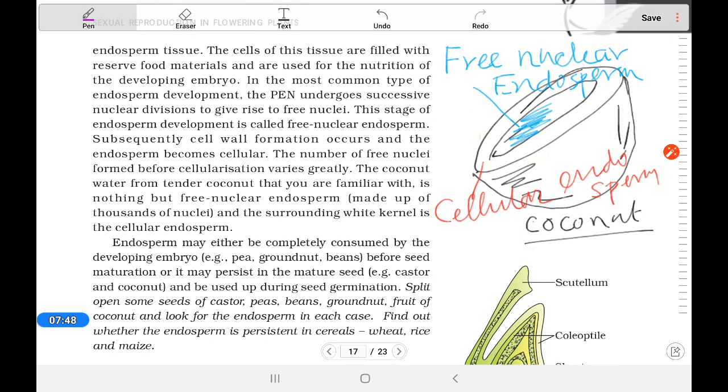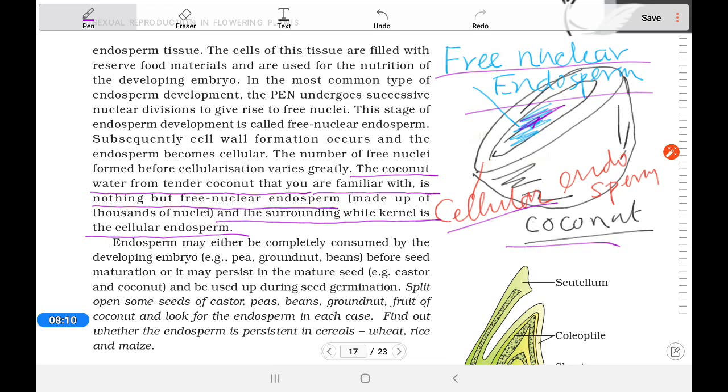In case of coconut, you can see that the coconut water from the tender coconut that you are familiar with is nothing but free nuclear endosperm. That water is made up of thousands of nuclei, and surrounding the white kernel, it is cellular endosperm. So there are two different types of endosperm found here. One in liquid form, another in solid form. That solid is the coconut that we are eating.